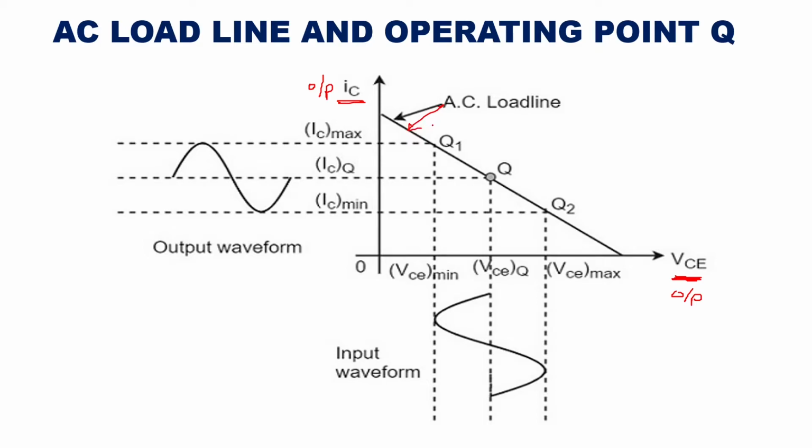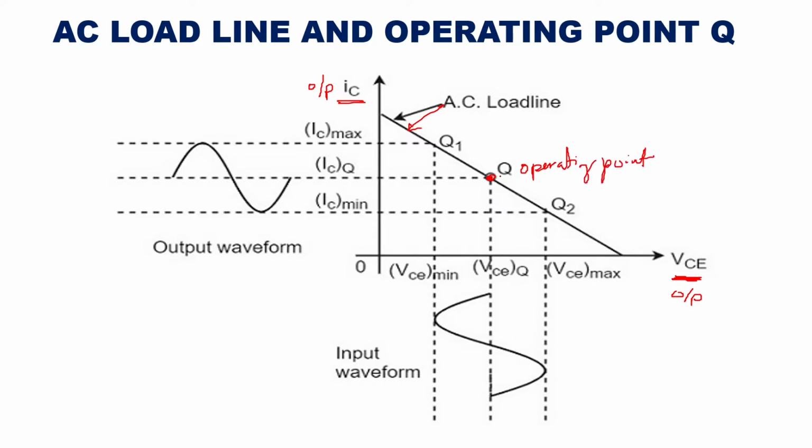So the AC load line is a load line which is drawn with respect to the AC input and the AC load. Okay, so the AC load is there, and with respect to that, we see how the amplifier is going to work. Now on this AC load line, the most important point you are going to choose is the operating point Q. This operating point Q.